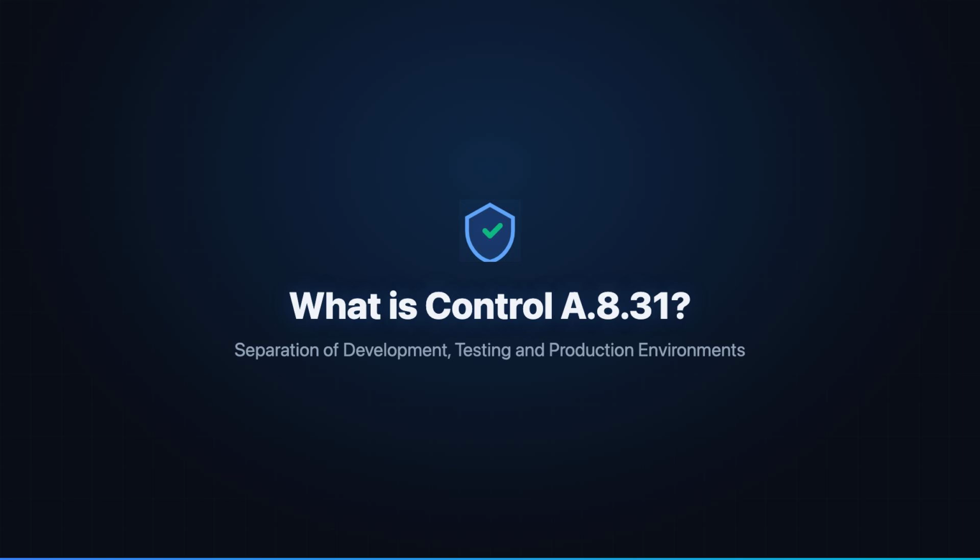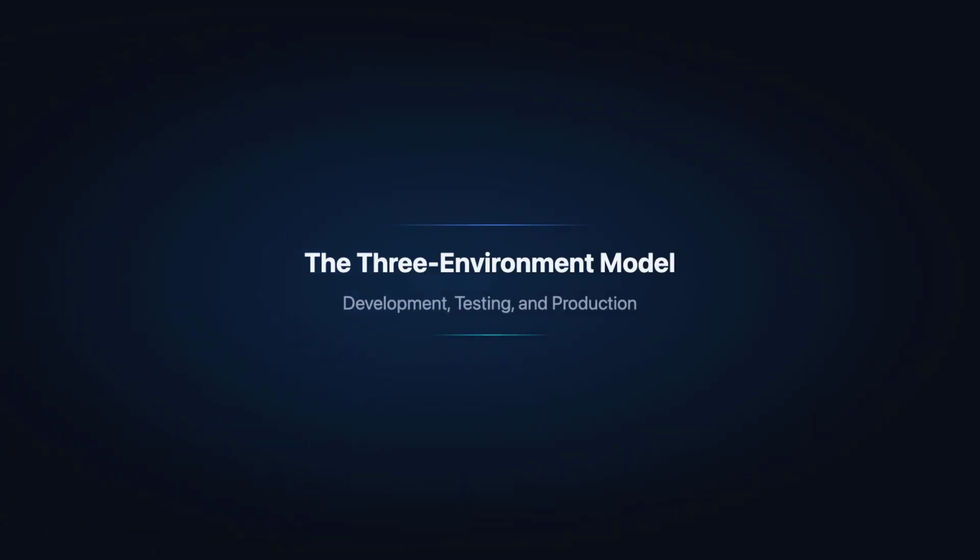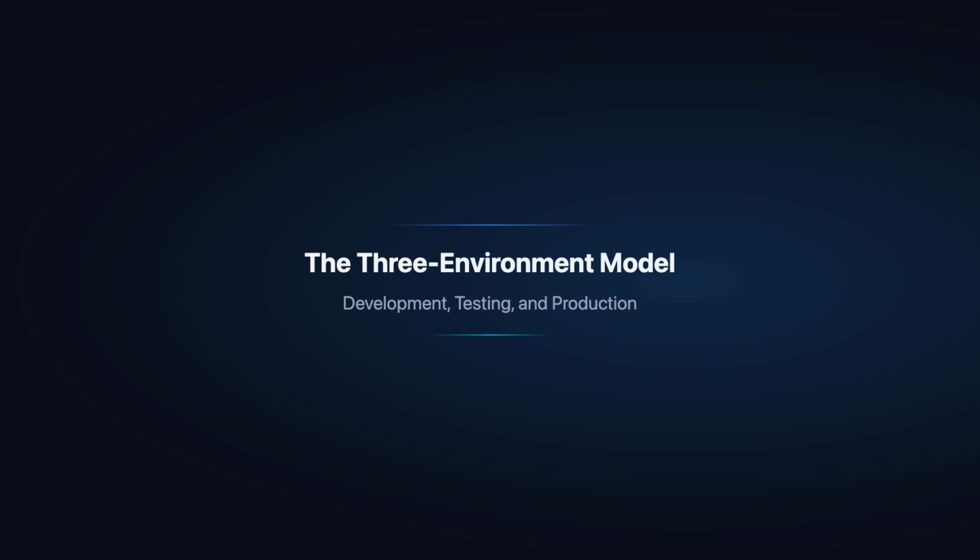In this video, we explore the three-environment model, access controls, data flows between environments, and how infrastructure as code supports effective environment separation. Let us begin by understanding the three-environment model that A.8.31 is built around and why each environment requires distinct access controls and data policies.